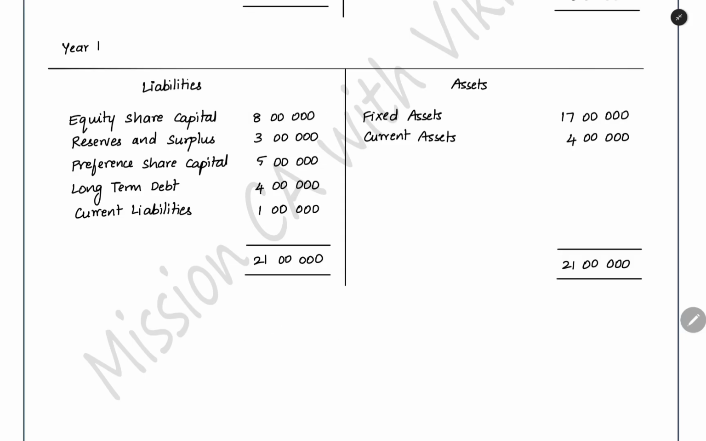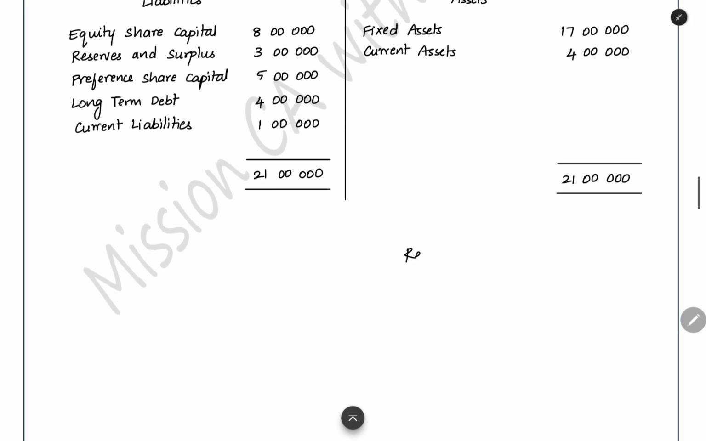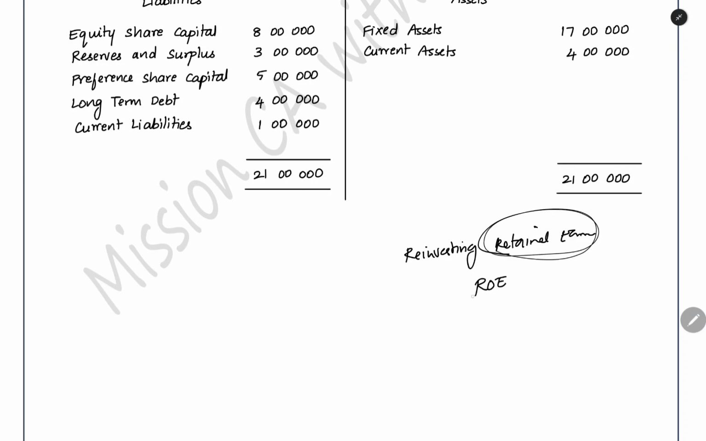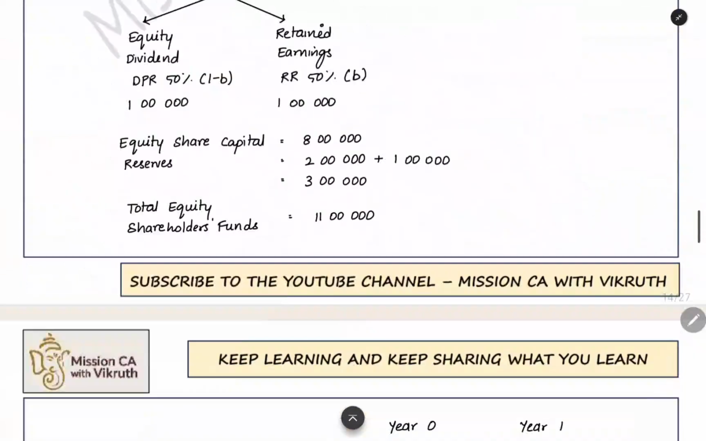Why are we getting this growth? Because we are reinvesting the retained earnings, and on these retained earnings also we are getting the return on equity. We are using that amount also to do the business and earn the return. In retained earnings also we are adding, and on that we are also earning ROE, and because of that our equity shareholder fund is growing. That is the growth rate.